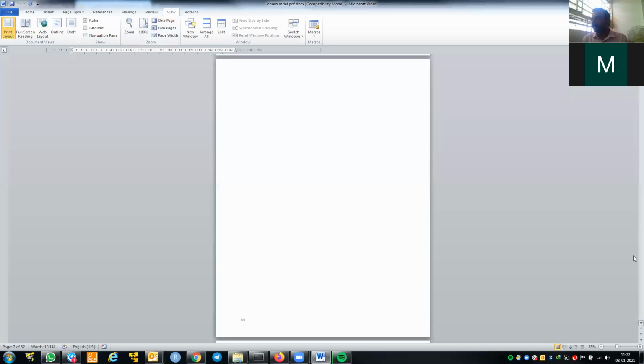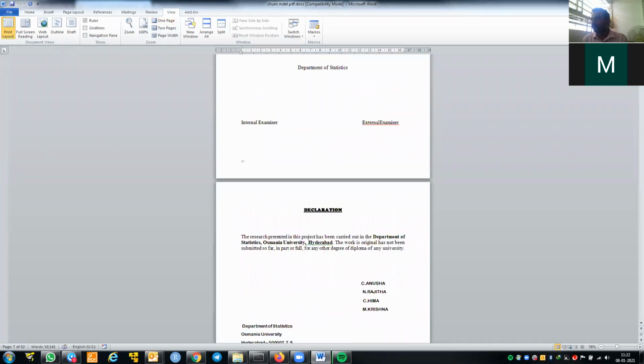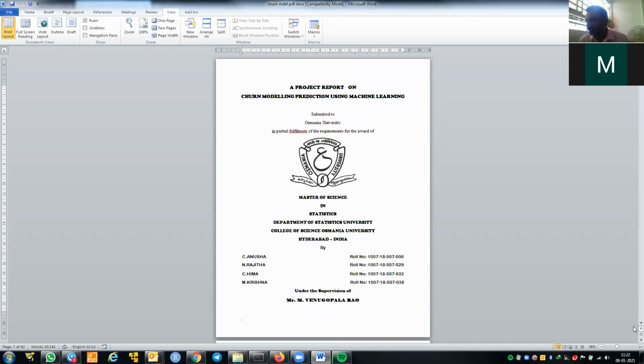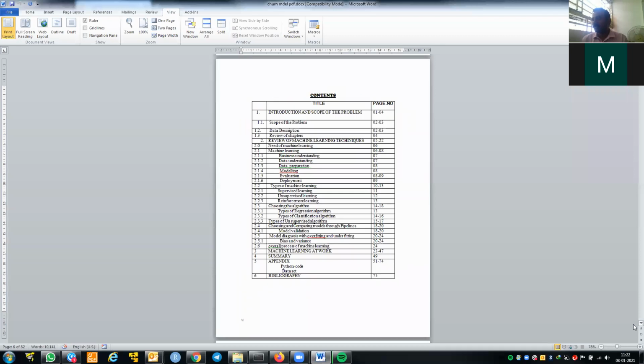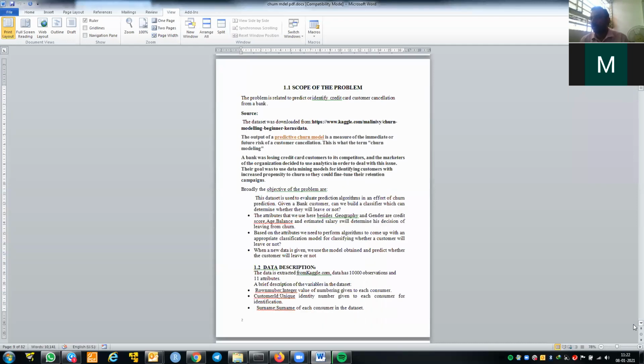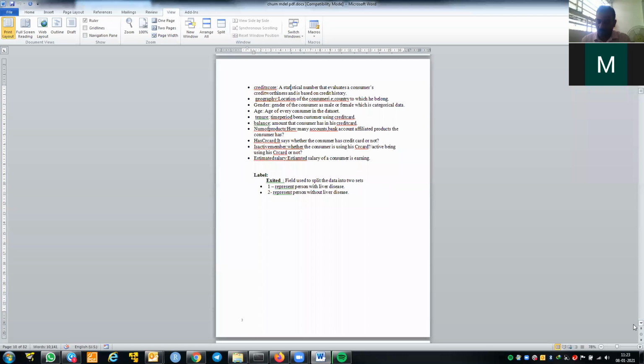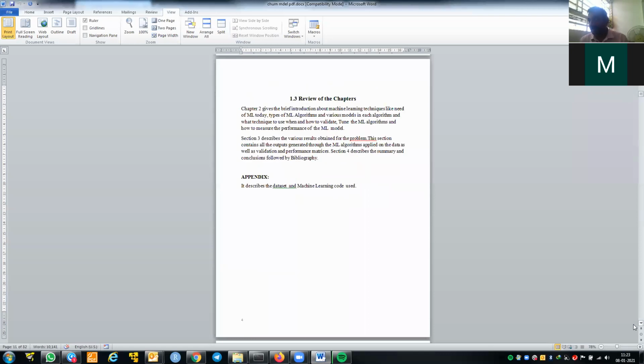This is the kind of thesis you have to present for your award. Your complete project report will be composed of 4 sections. The first section is the scope of the problem. What is the problem you are solving? For example, in this particular problem, the problem is to identify credit card customer cancellation from the bank. And you need to give the data source and tell about your scope of the problem.